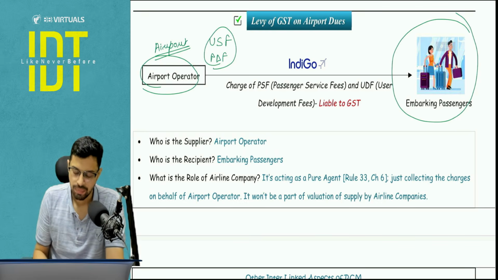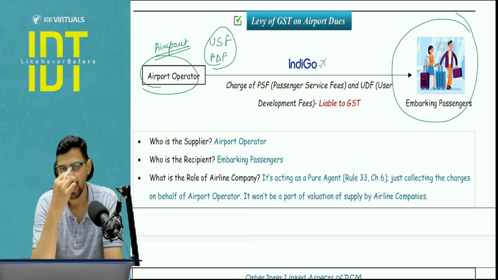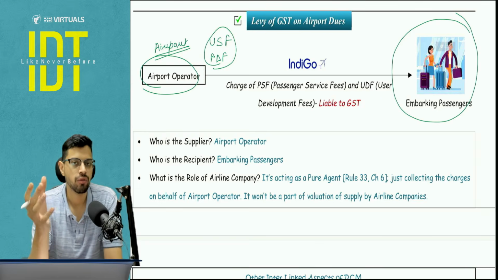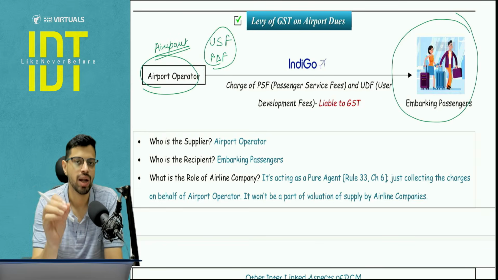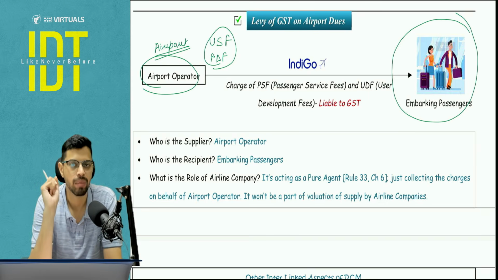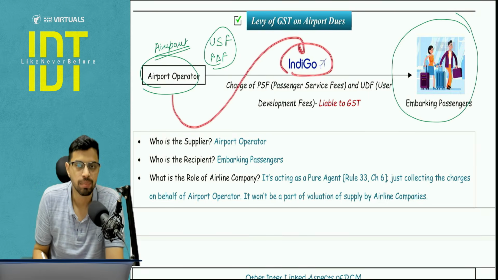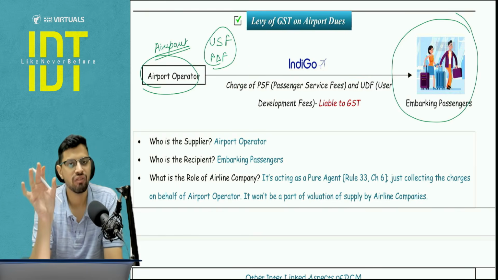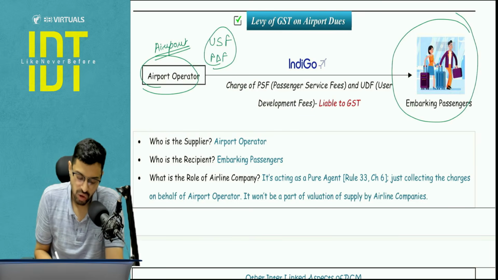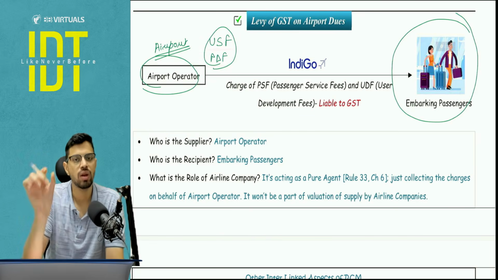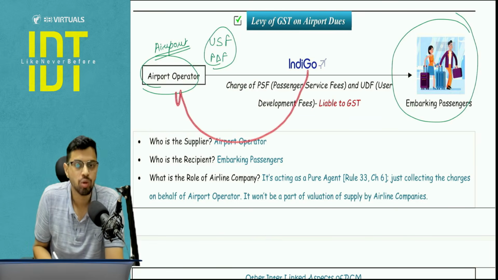So they want to levy a certain charge on you, but it is very difficult, right? How will they levy? Do you think it is feasible for someone to be appointed at the gate to collect 20-30 rupees, whatever this amount is, from the embarking passengers? Answer is no. So what they do is they ask the airline companies to collect this amount on their behalf, because Indigo is anyway selling you the ticket. So in that ticket fare, 2-3 amounts will be added, for example USF, PDF. This will be collected and paid to the airport operator.